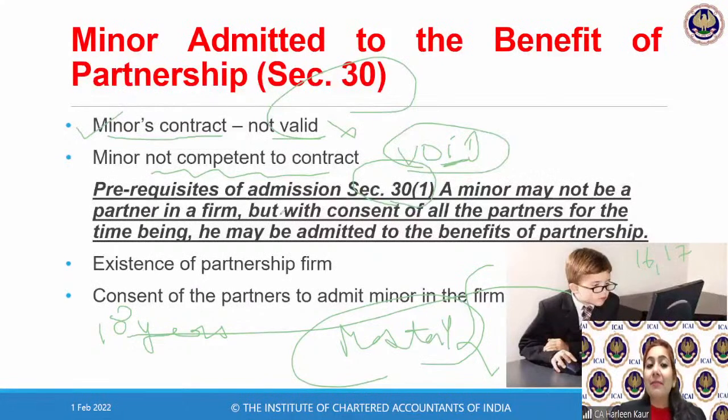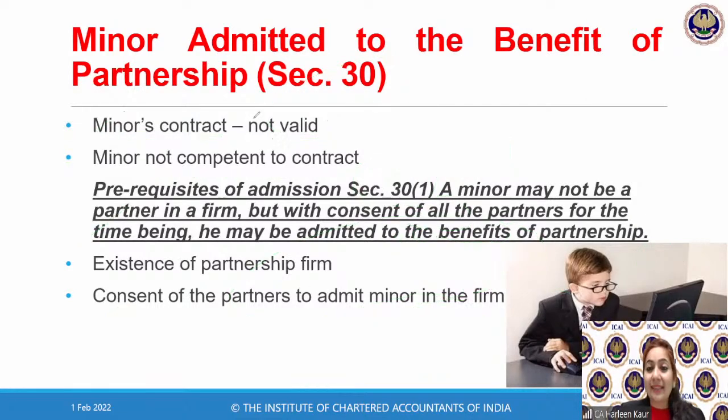It says a minor may not be a partner in a firm, but if all the partners agree, the minor for the time being may be admitted to the benefits of the partnership firm. So Dad, if your other partners agree, I can join the firm to enjoy the profits of the firm. So Section 30 subsection 1 clearly tells you, children, that a minor, yes, can join the firm.